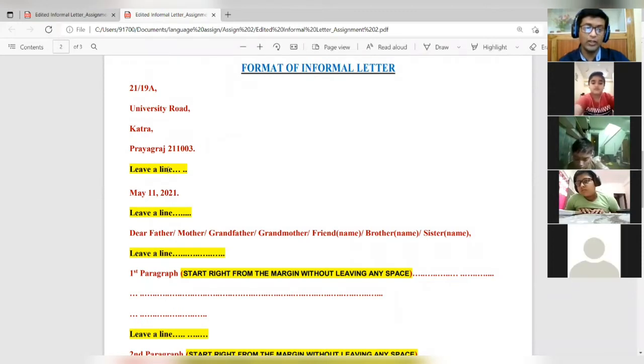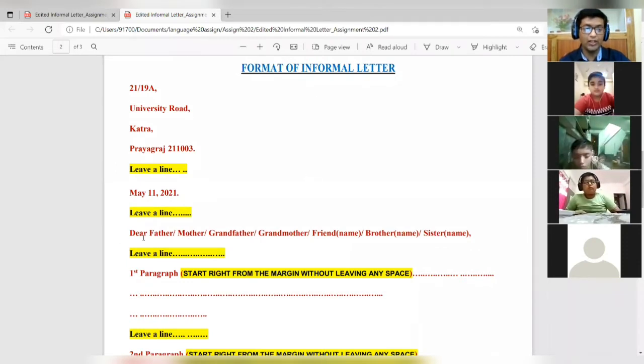Now after that, you had to leave a line. Then the format of the date was you have to write the name of the month in full, then the date, and then you had to put a comma. After that, the year, and then you had to put a full stop. After that, again, you had to leave a line.